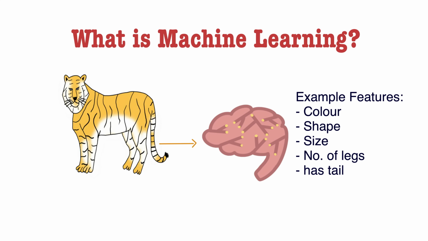Machine learning works in a very similar way. We train a model by providing details about certain objects. These details are called features. Based upon the features, a machine learning model attempts to recognize, classify, forecast, or group objects.